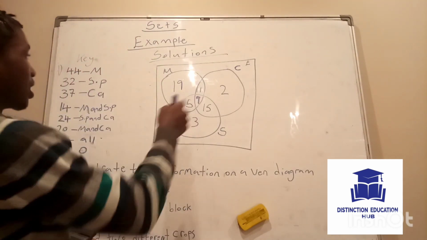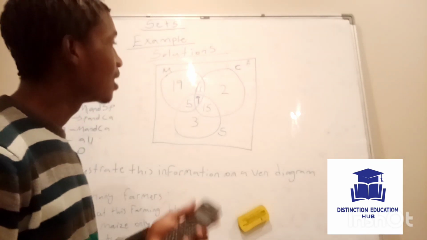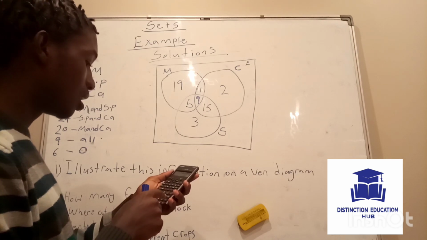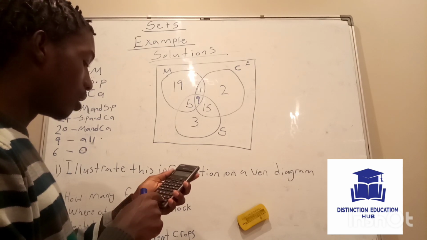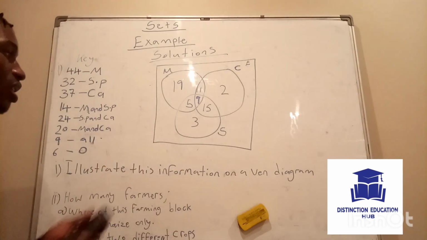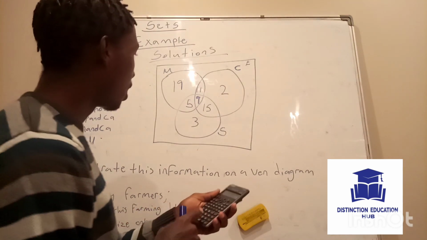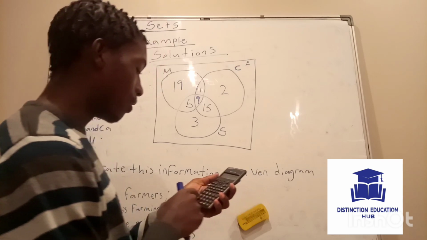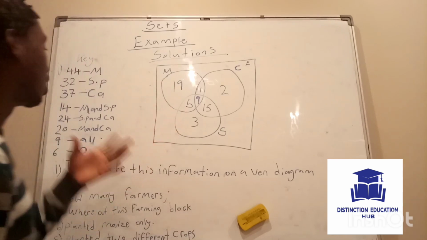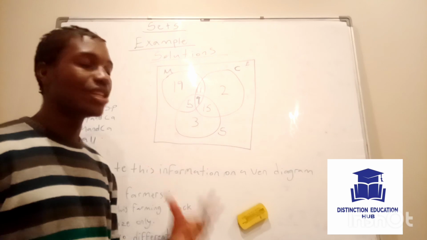Let's check cassava. The key is telling us that 37 farmers planted cassava. So we're going to say 11 plus 9 plus 15 plus 2. We're going to get 37. We try sweet potatoes, whether it's correct or not. We're going to say 5 plus 9 plus 15 plus 3. We're going to get 32. And our key is telling us that 32 farmers planted sweet potatoes.